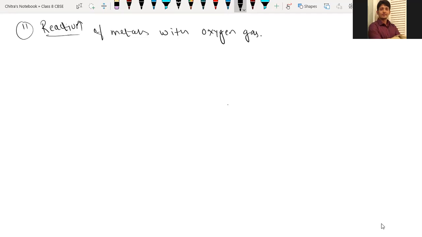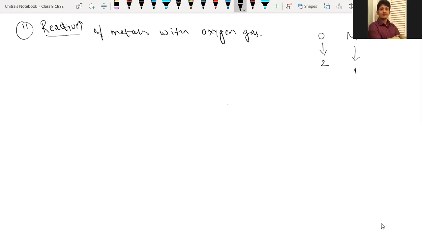So first we will take the reaction of oxygen with sodium metal. See, here we have an oxygen atom and its valency is 2. You know, na? And we are reacting with sodium metal. Sodium has valency 1.